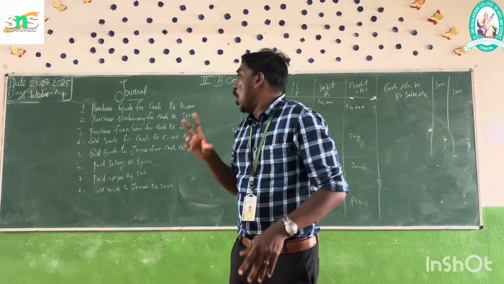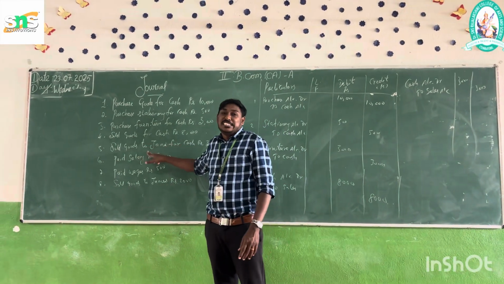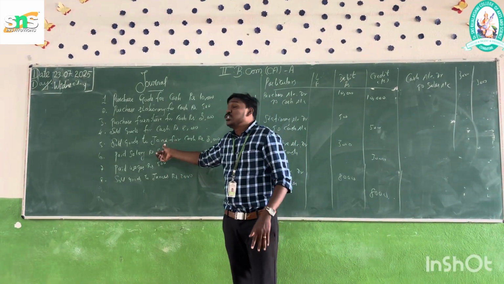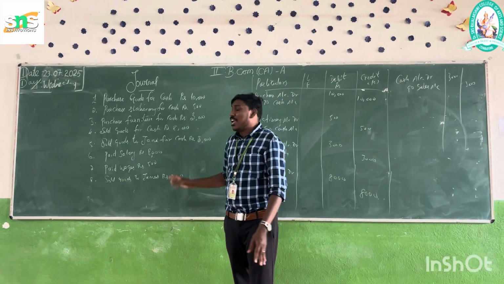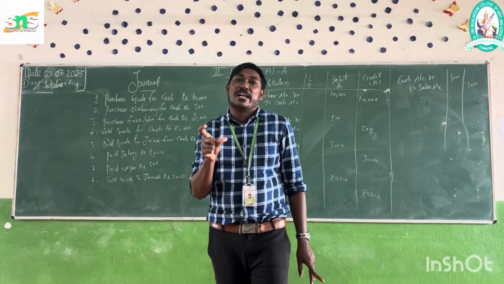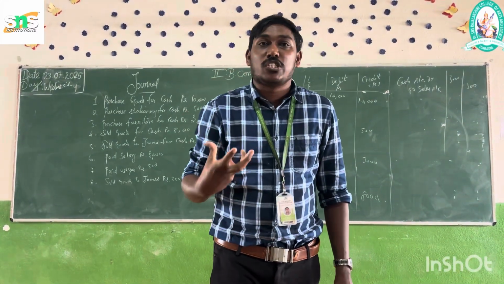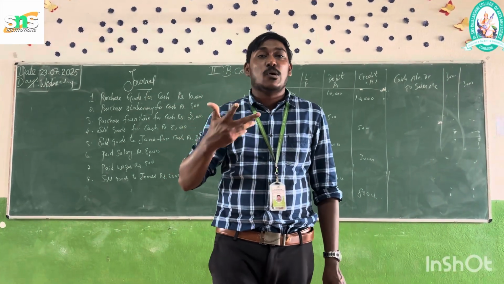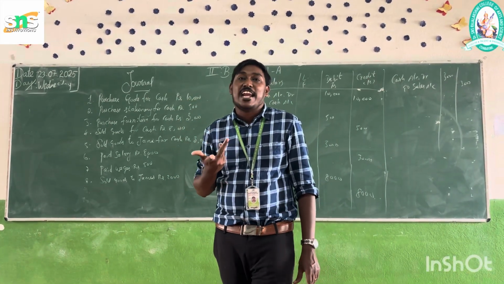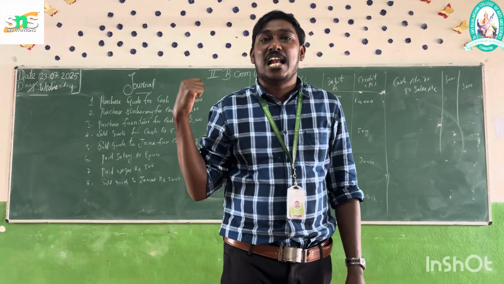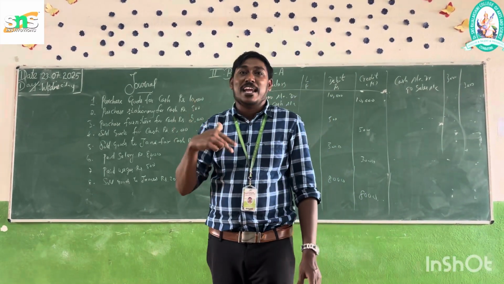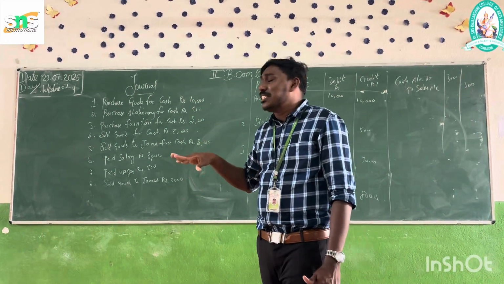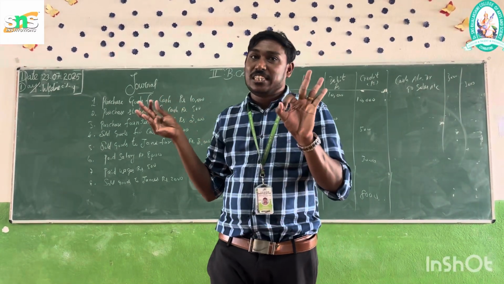The fifth one: sold goods to John for cash, rupees 3,000. They are not mentioning any credit basis. They are selling goods to one person, John, for cash. Is there any credit sale mentioned? No, it is cash. The entry should be cash account debtor to sales account, and the amount should be 3,000.